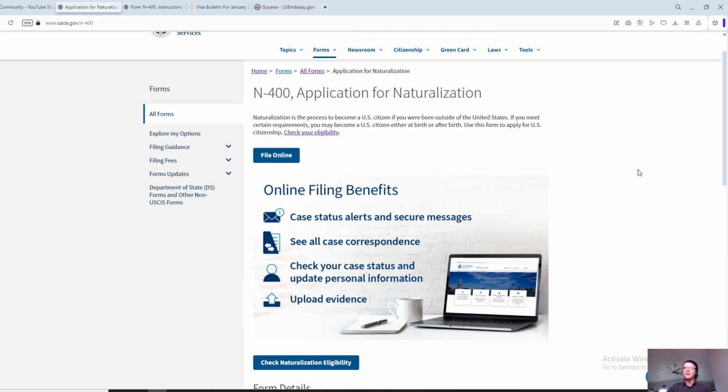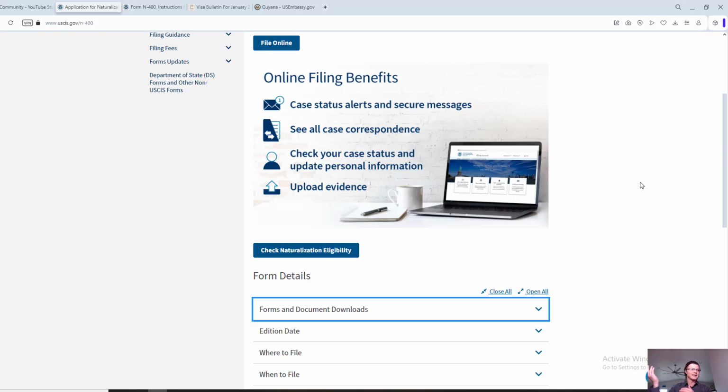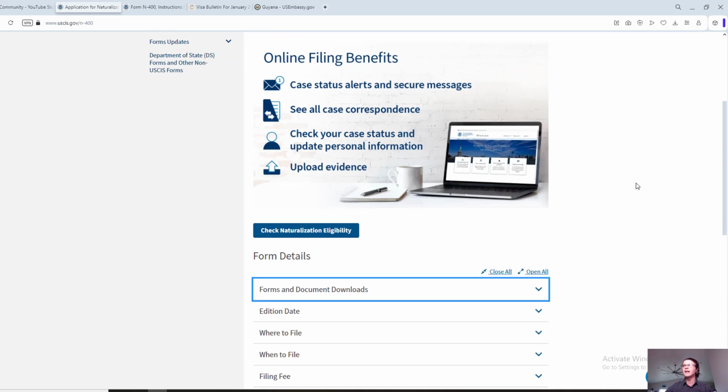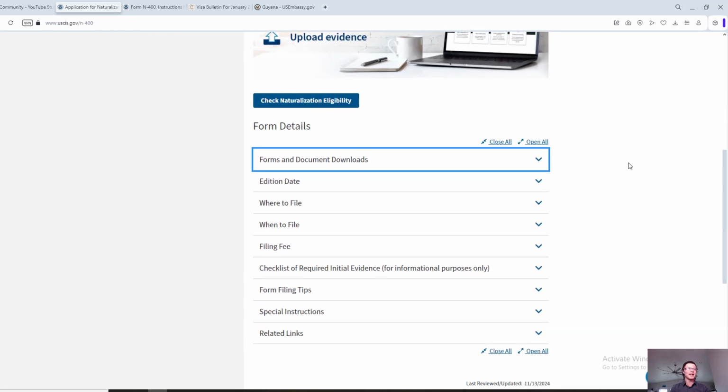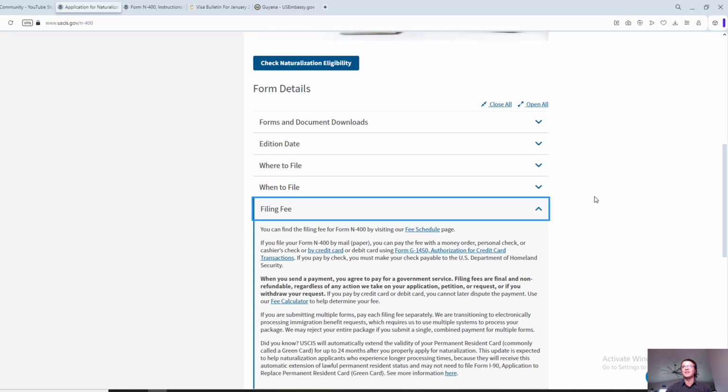If you're doing it on paper, obviously you will have to make copies of these documents and attach them with your paper application. The last other thing that you will have to attach with your application, besides the evidence, is the fee. So let's look at the filing fee, see how much it is at the very moment.